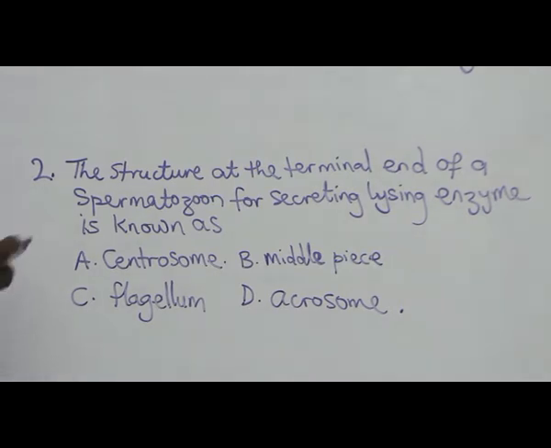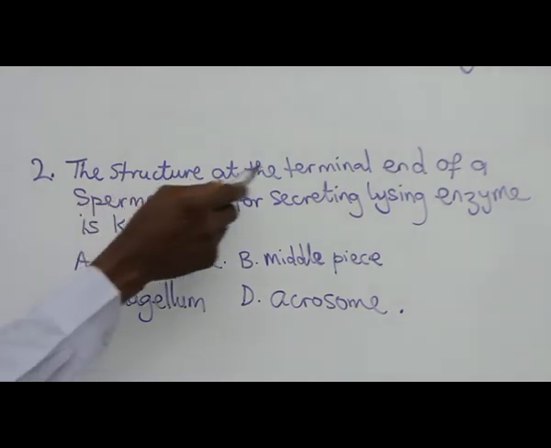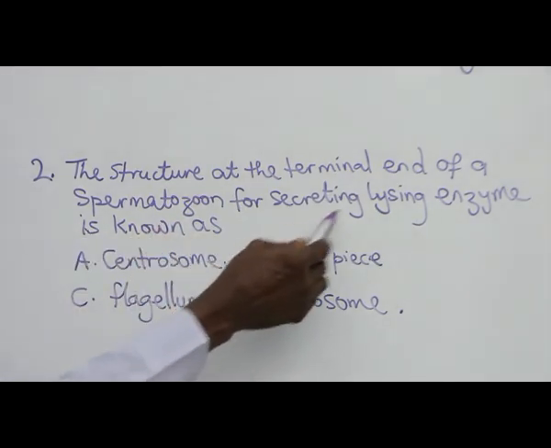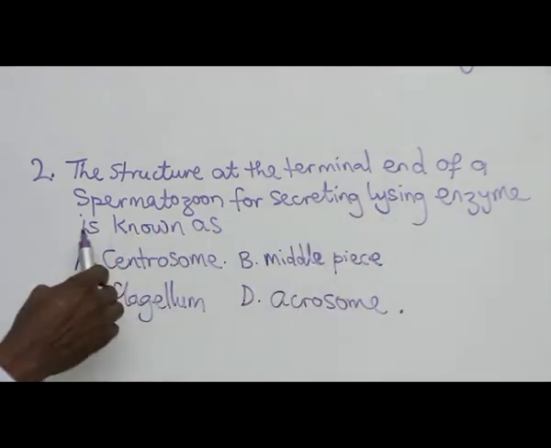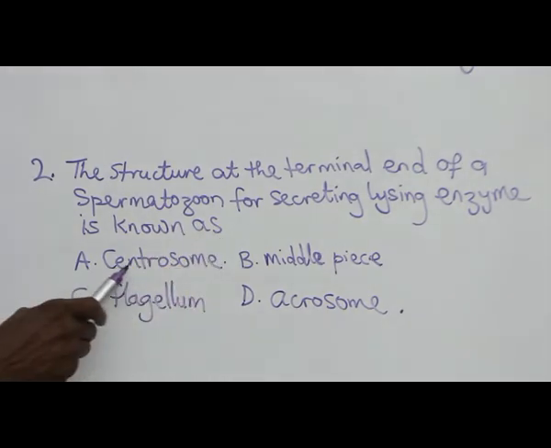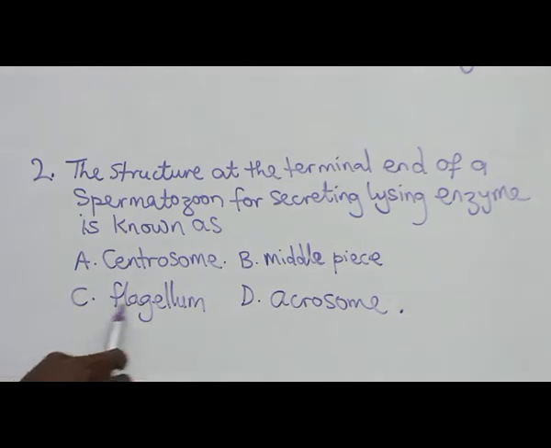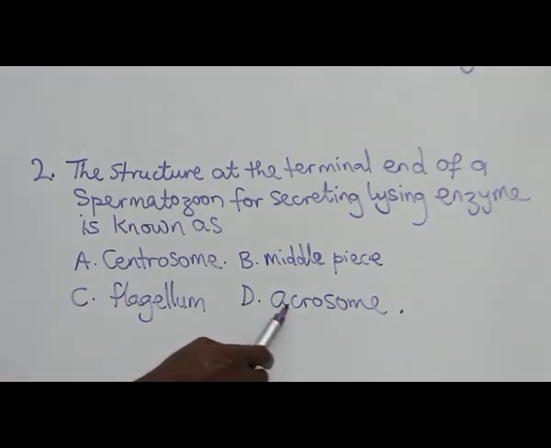Number 2. The structure at the terminal end of a spermatozoa for secreting lysine enzyme is known as A. Centrosome, B. Middle piece, C. Flagellum, D. Acrosome.